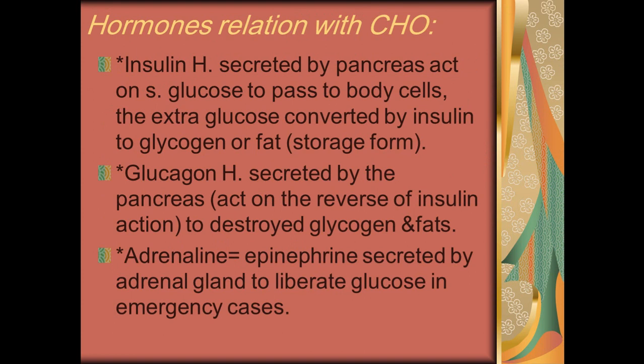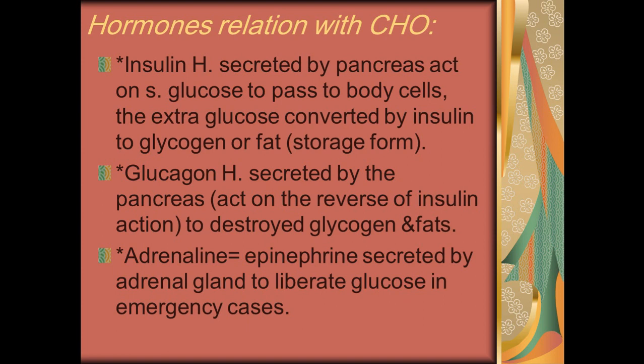So we have to know the relation between carbohydrate and hormones. First of all, the insulin hormone. It is secreted by the pancreas and facilitates the passage of glucose to the cells all over the body, and the extra glucose is converted by insulin to glycogen. So it facilitates the movement of sugar to the cells as fuel, and at the same time converts the extra glucose to glycogen, stored in the body or as adipose tissue.